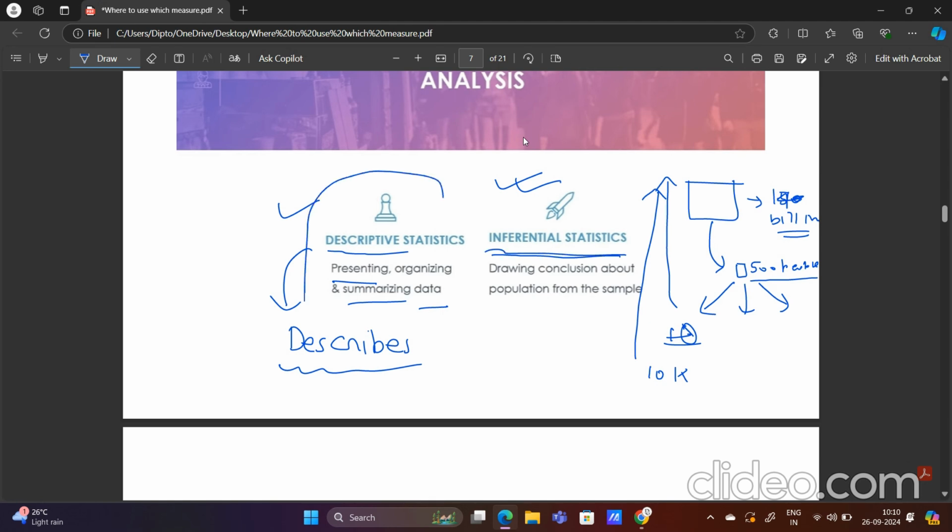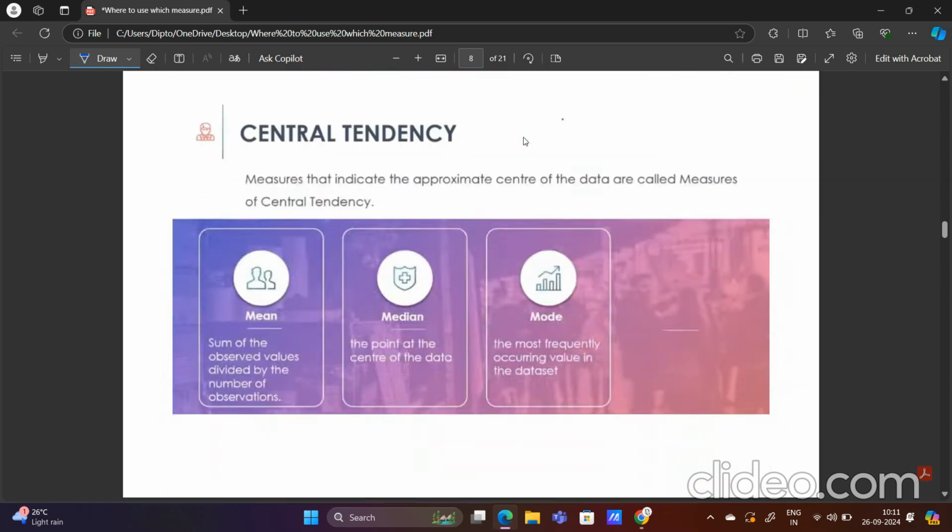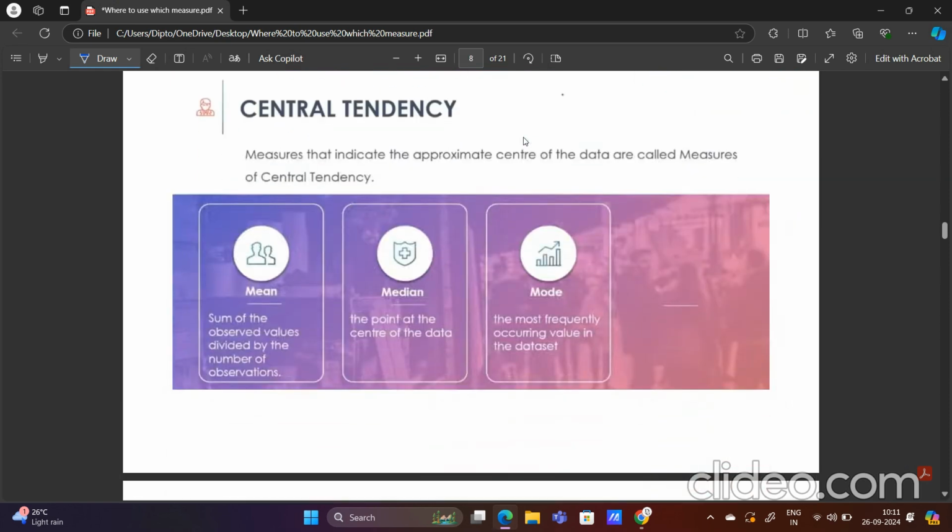Here we are going to just deal with descriptive statistics. If you require knowledge about inferential statistics, then I will make a video another day. Now, here we can also calculate the variance from the sample, and from that we can get an idea about the variance of the population, right? SD, range, all of that we can get an idea about. But that is not the topic here. I am just going to discuss central tendency.